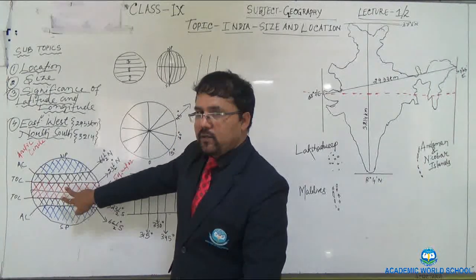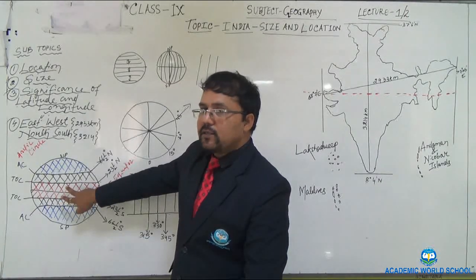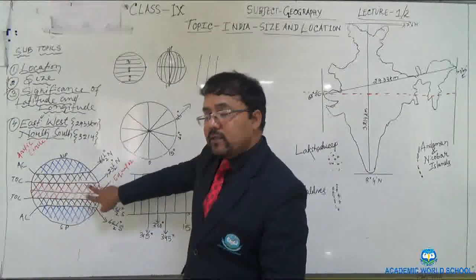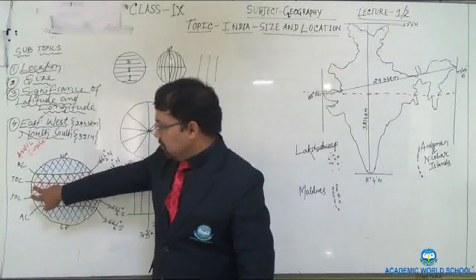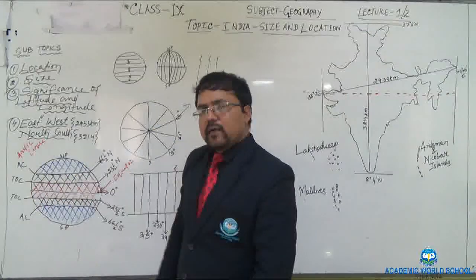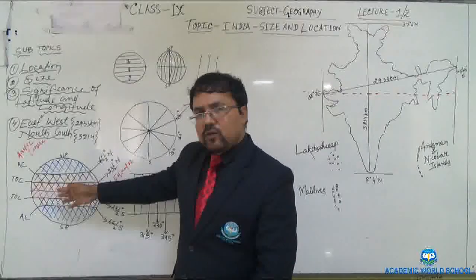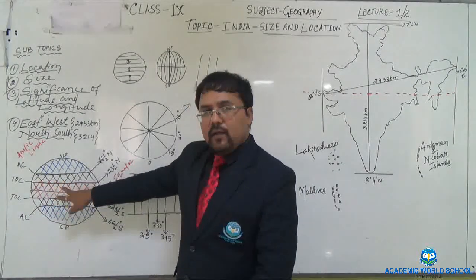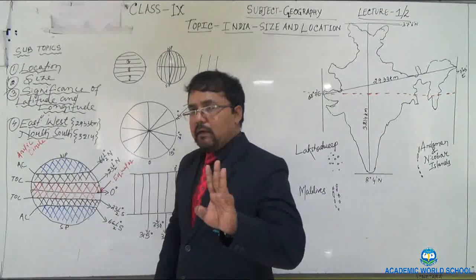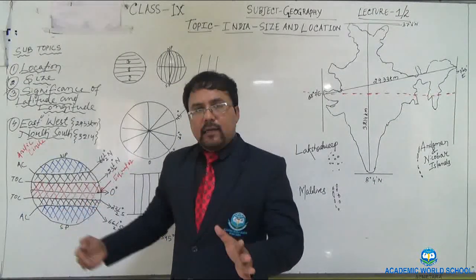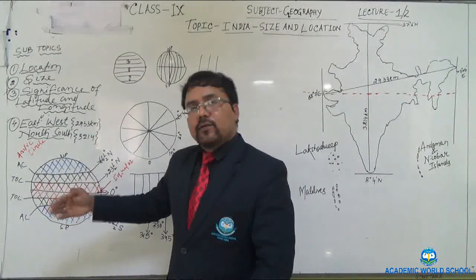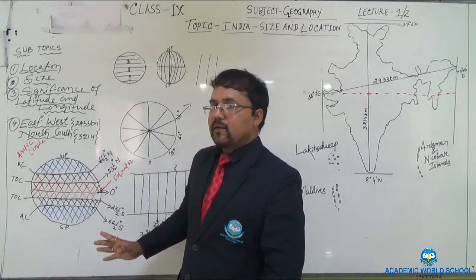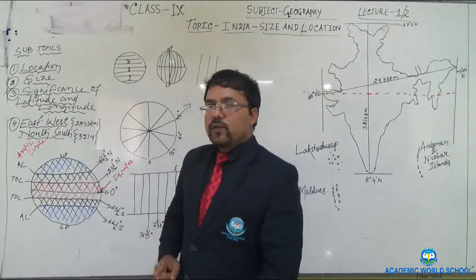It is known by three names: torrid zone, equatorial zone, or tropical zone.